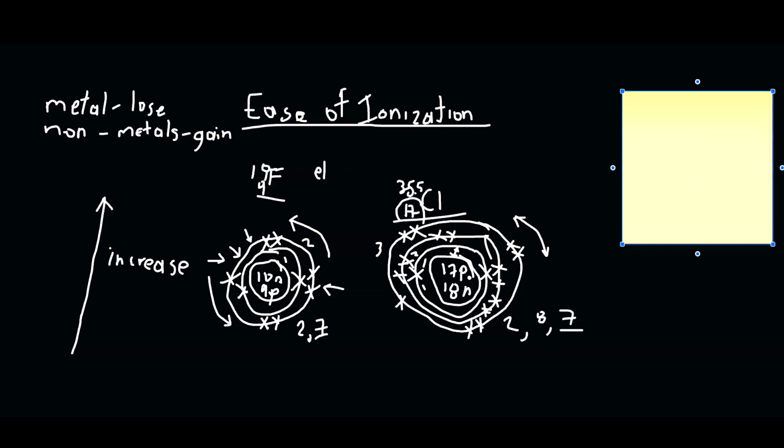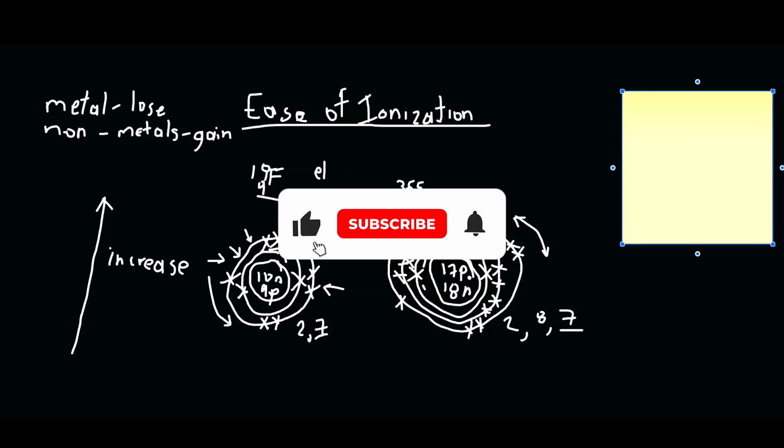Sir, so the ease of ionization increases going down? As it relates to group 7, it increases as you go up the group.